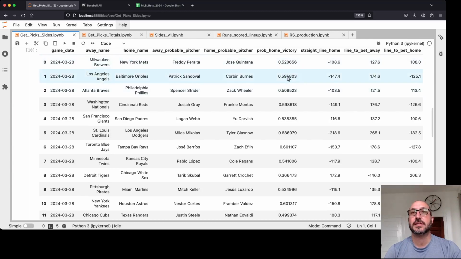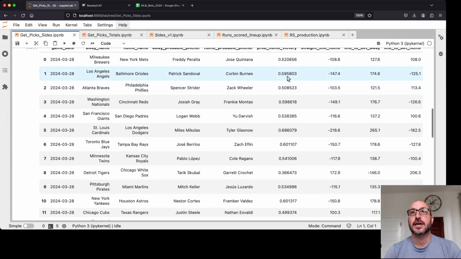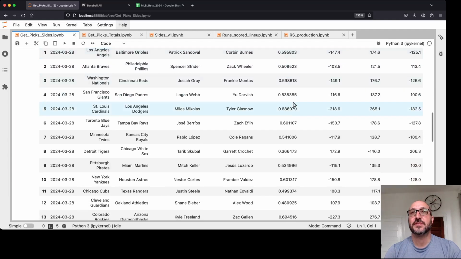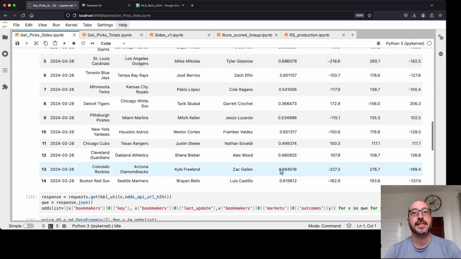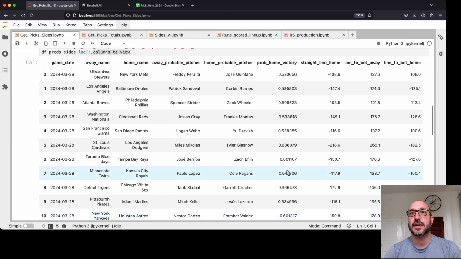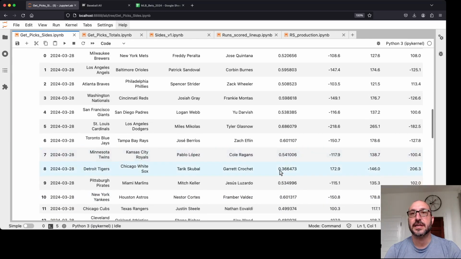So you see the probabilities range from, you have some very strong favorites, such as the Dodgers at home against the Cardinals, and the Diamondbacks at home against the Rockies. These are both very strong favorites. You also see, surprisingly, that the White Sox, the home team, are actually a big underdog against the Detroit Tigers. So the Tigers are about 63%.